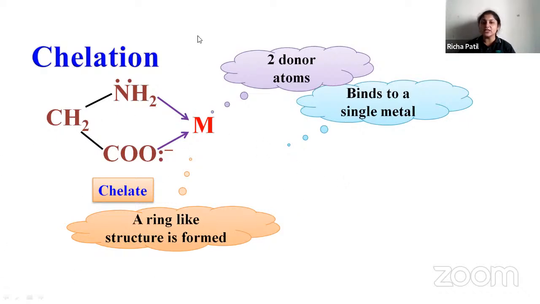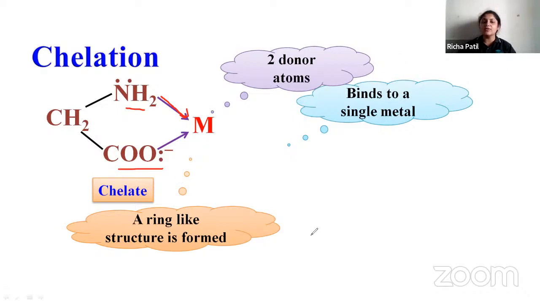So you can see chelation. Whenever you have two donor atoms, you can see in this particular example, there are two donor atoms, NH2 and COO. Both are attached to the central metal atom, that is M, metal. It binds to a single metal. So when two donor atoms bind to a single metal, then a ring-like structure is formed, and it is called as chelation.